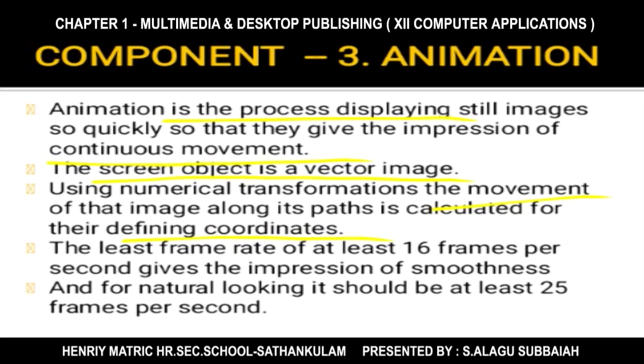For moving the object, suppose we are using 15 frames per second, the animation will be smooth, and the animation will look like a natural one when we are using at least 25 frames per second. Okay.